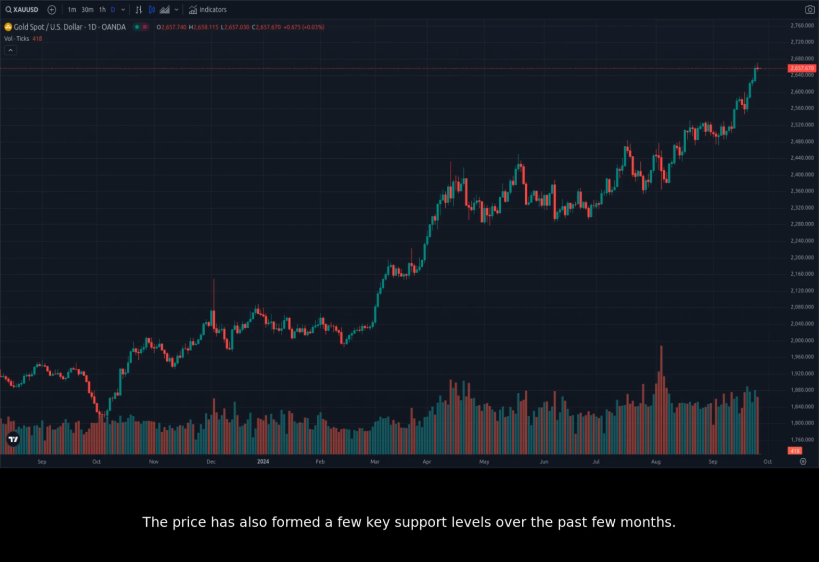The price has also formed a few key support levels over the past few months. These support levels are important because they're likely to act as floors for the price's downward movement. If the price falls below any of these support levels, it would be a strong indication that the bullish trend is weakening. The first support level to watch for is around $2,550, which was a previous high. The second support level is around $2,450, which was a previous high.